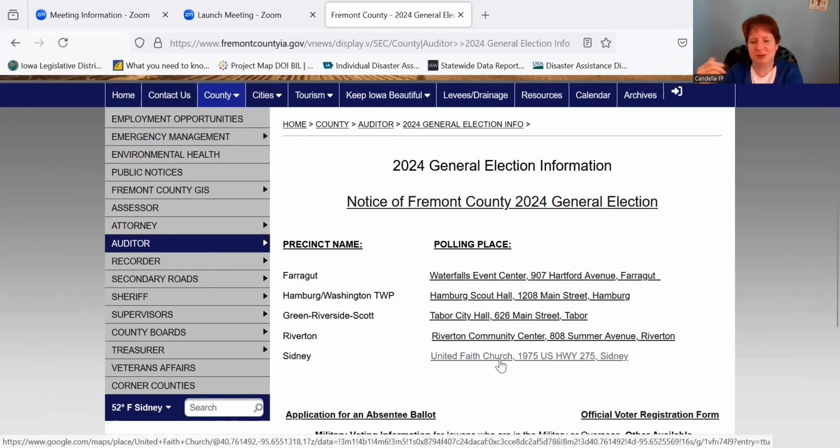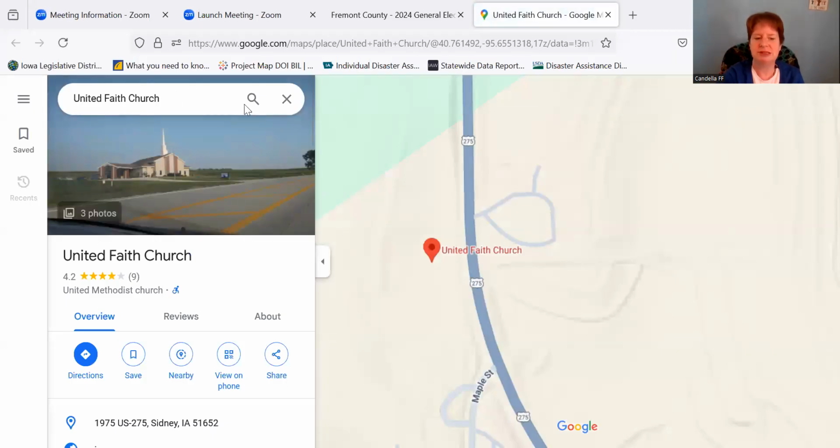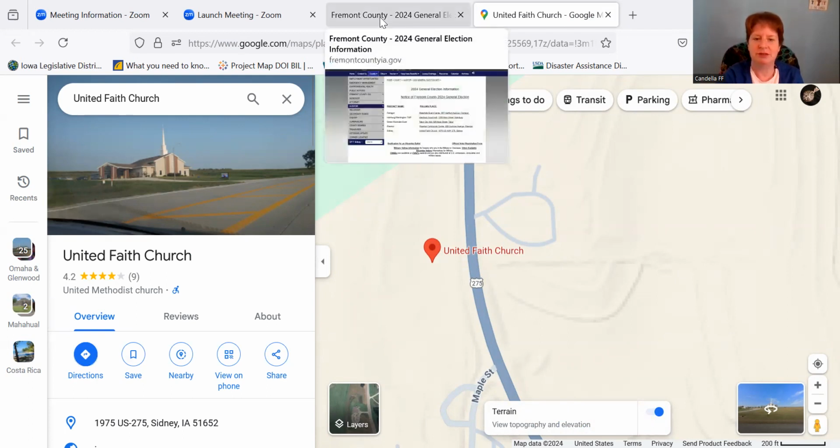But just in case, because I'm using this as an example, I'm going to click on this and say, okay, pretend like I don't know where this church is. And then when you click on it, it gets you to Google Maps. You can see a picture of the church. Oh, yeah, I remember where that is now. Or if you don't know where that is, you can use directions and enter your starting point. And you guys know how to work that.